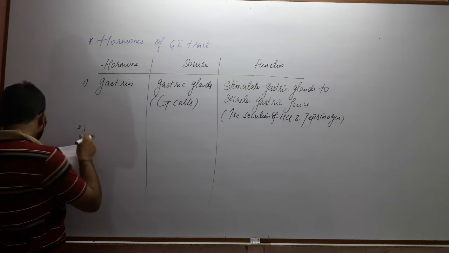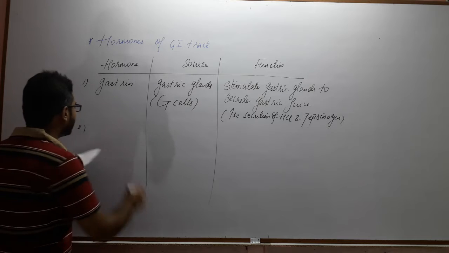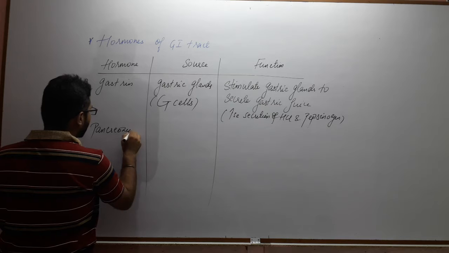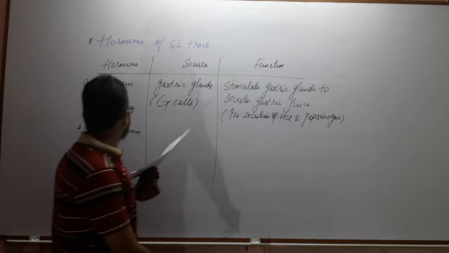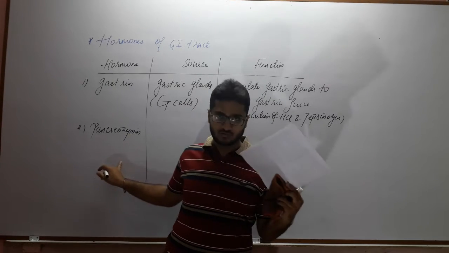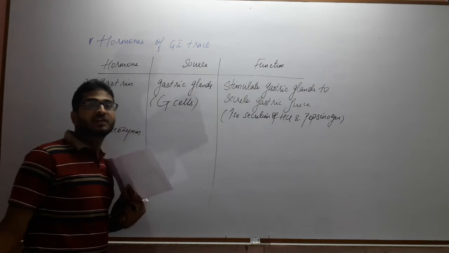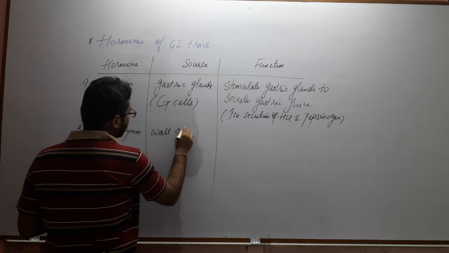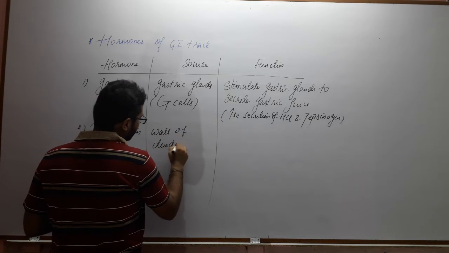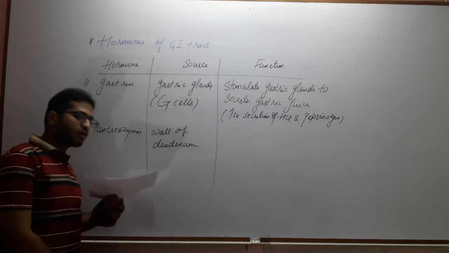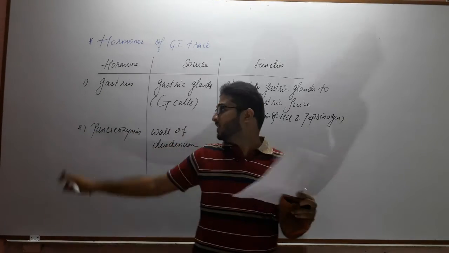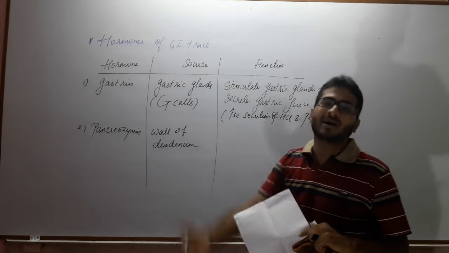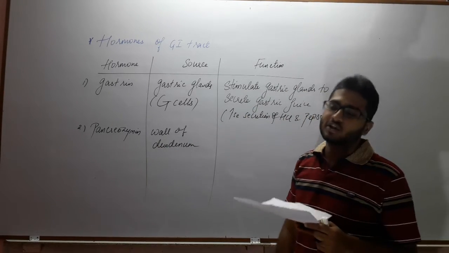Now the second hormone is pancreozymin. As the name suggests, the source is the duodenum part of the small intestine. So it is secreted by the wall of the duodenum. The name suggests the role: it stimulates the pancreas to secrete pancreatic juice.